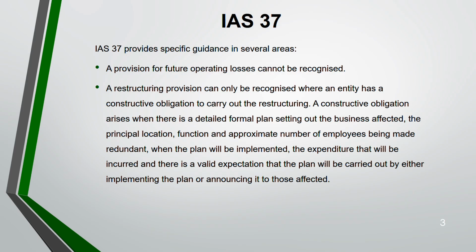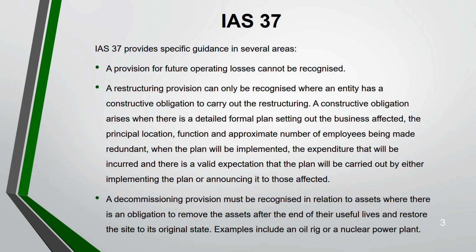Okay. So how do you know that there's a detailed formal plan that is taking place? For example, you have mentioned what is the location, what is the function, what is the number of employees who will be made redundant, when the plan will be implemented, you are setting the date, the time and the expenditure that has been incurred, okay, and you are announcing to the people who are going to get affected by this plan.